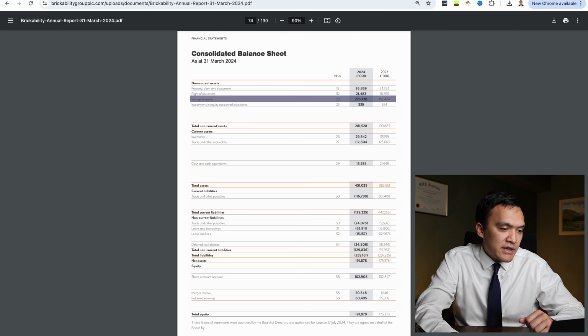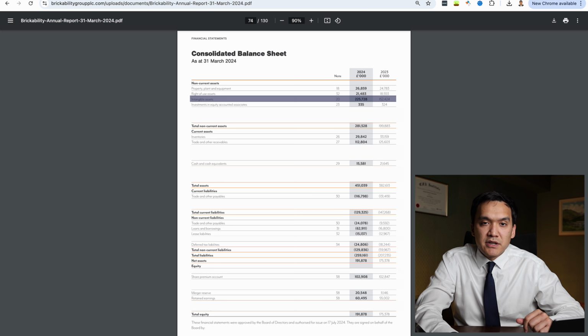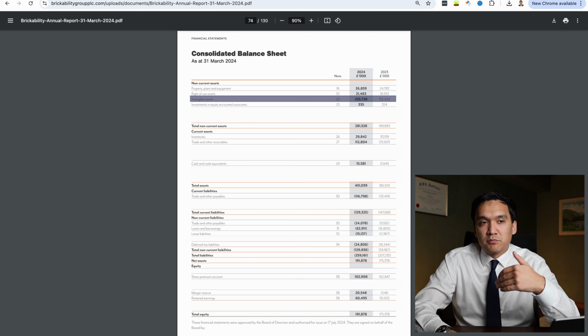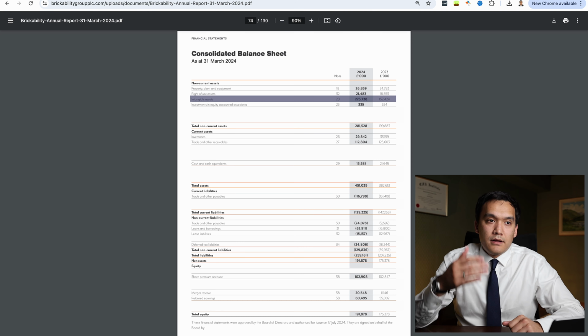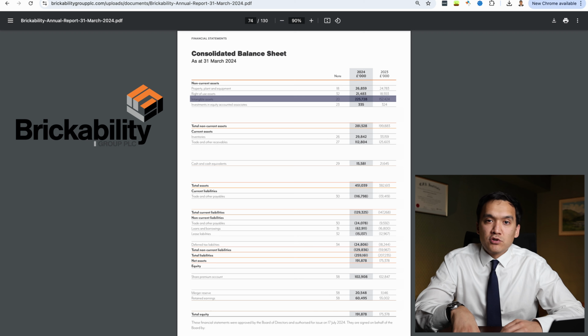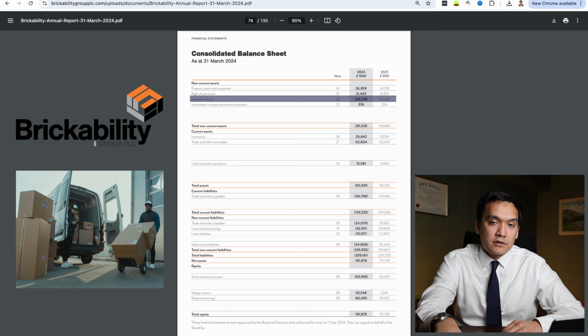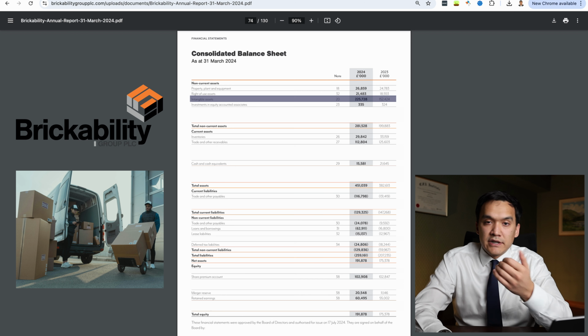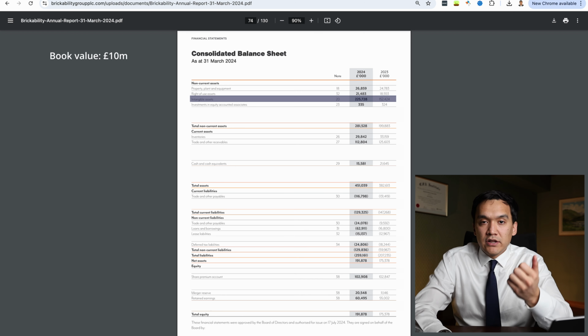Next, we have intangible assets of 226 million pounds. And this is related to acquisitions of Brickability Group. It would be best to explore this with an example. Let's imagine that Brickability Group wants to acquire a company in Scotland. It is a logistics company, and its book value is 10 million pounds. But book value does not capture the entire value of the company.